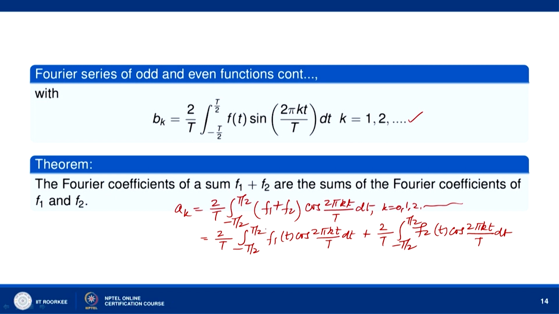This is, let us say f_1 plus f_2, we write its Fourier series as a_0/2 plus the sum from k equal to 1 to infinity of a_k cos(2πkt/T) plus b_k sin(2πkt/T). Okay. This is the Fourier series for the function f_1 plus f_2.